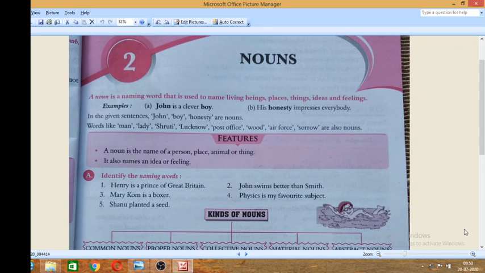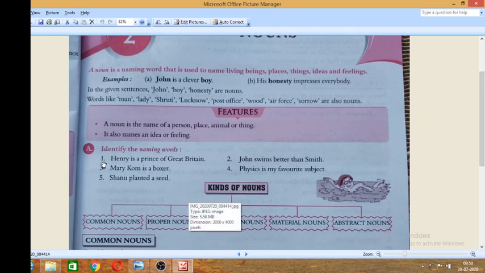Now, as you have learned a lot about nouns, you can do this exercise. Identify the naming words. You just have to write the answer in your book. No need to write these answers in your notebook. You can do these answers in your grammar book.